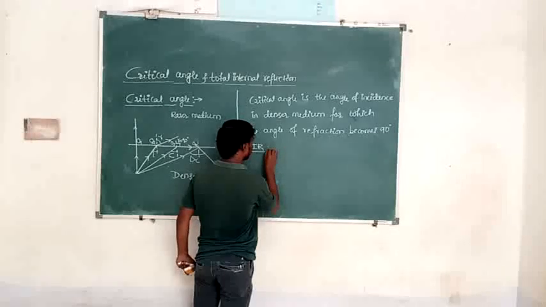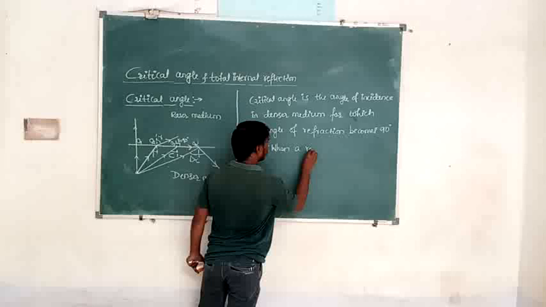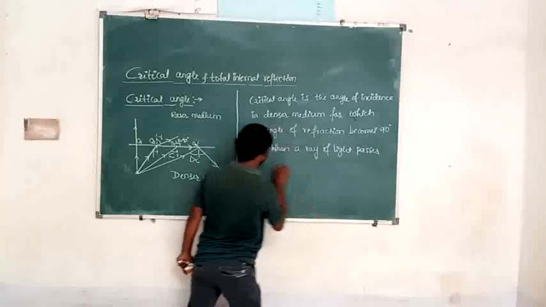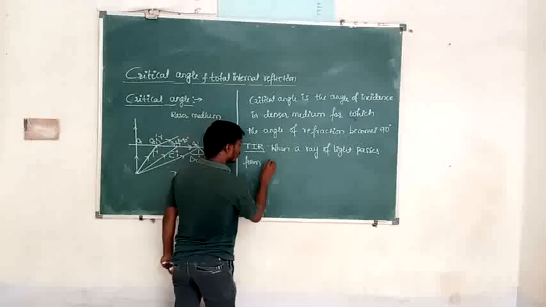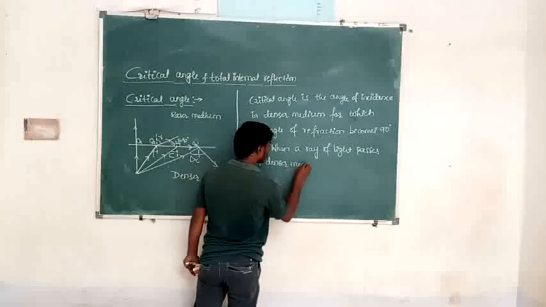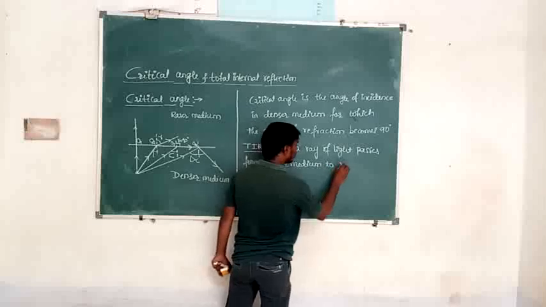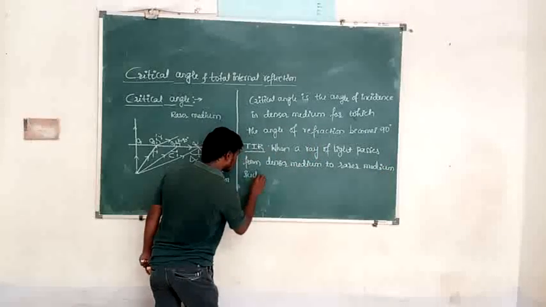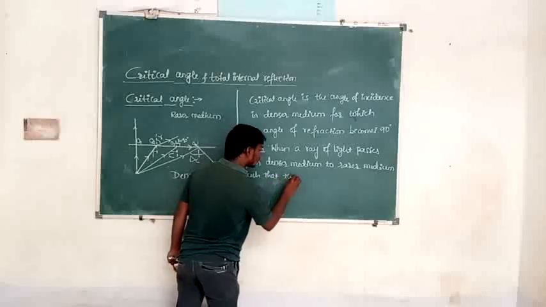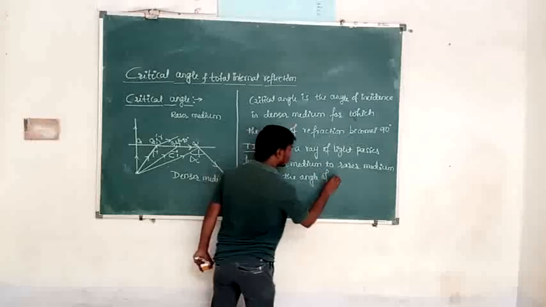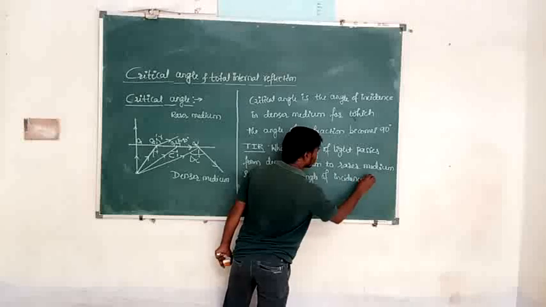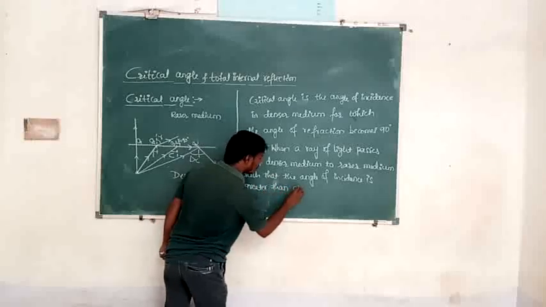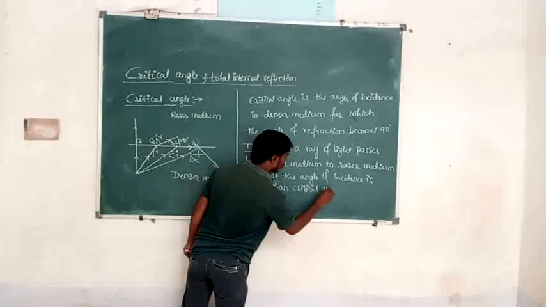Then we are going to define total internal reflection, TIR in short form. What is total internal reflection? When a ray of light passes from a denser medium to a rarer medium, such that the angle of incidence is greater than the critical angle for the given pair of media.